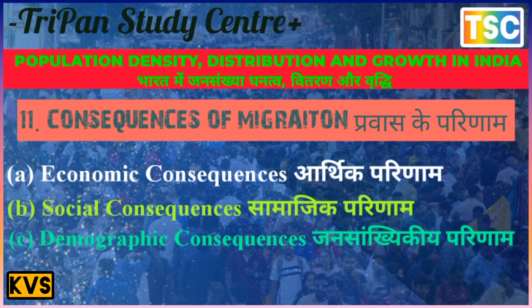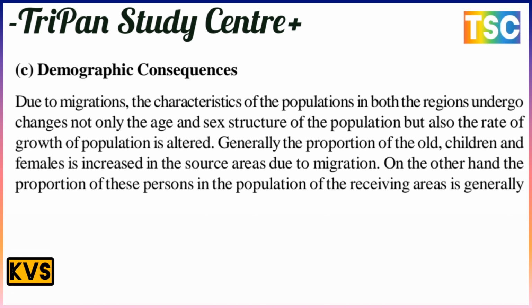The next point, the third point, is demographic consequence. Due to migration, the characteristics of population in both the regions undergo change, not only the age and sex structure of the population but also the rate of growth of population is altered. Generally, the proportion of children and females increases in the source area due to migration. On the other hand, the proportion of this group in the population of the receiving area is lower generally.